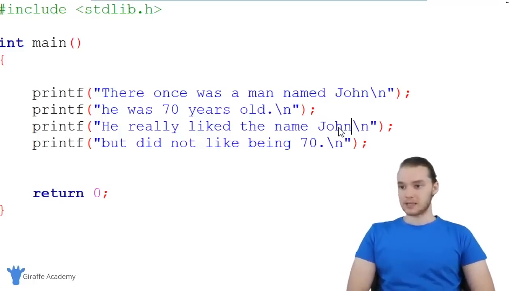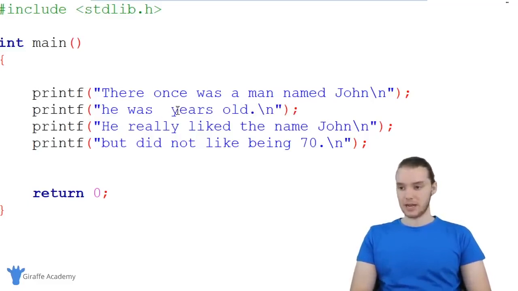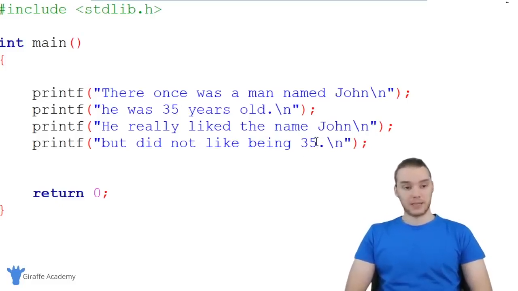And let's say that, okay, that sounds pretty good, but maybe I'm thinking I want to make the character a little bit younger. So instead of 70, why don't we make him 35? So now again, I'm going to have to look through my entire program, find every place where we mention the character's age, and change it to 35. So there and there. There you go. I changed the program, I updated it, I modified it. Now if I was to run this program, then all that information will be updated and we'll have our new story. Here's the problem though. I'm dealing with a very short story. I mean, this is 4 lines.